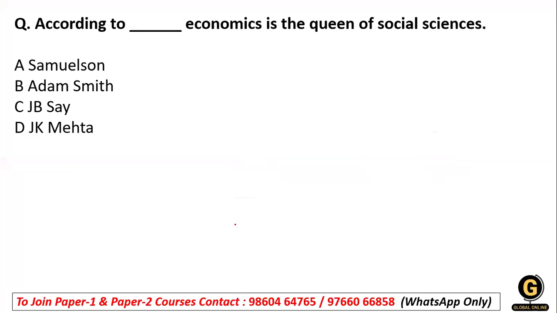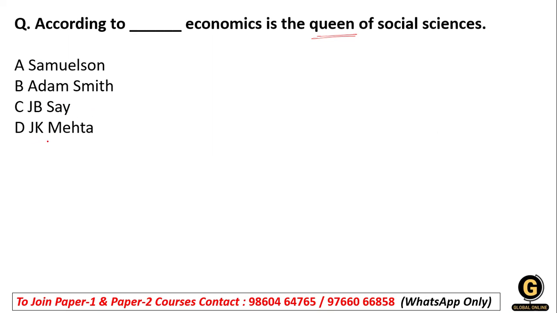Okay, so let's start with the first question on your screen, that is: according to dash, economics is the queen of the social sciences. The options are Samuelson, Adam Smith, JB Say and JK Mehta. So these are the economists who gave different definitions.